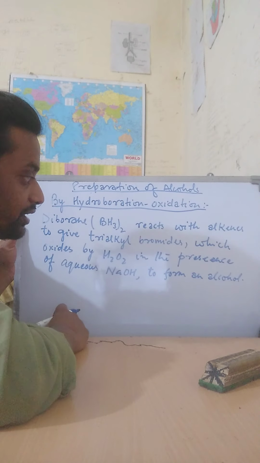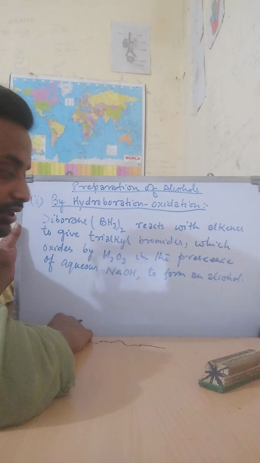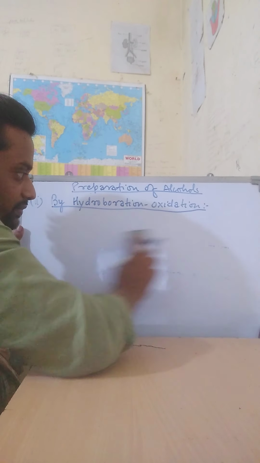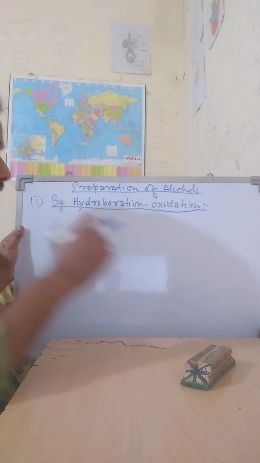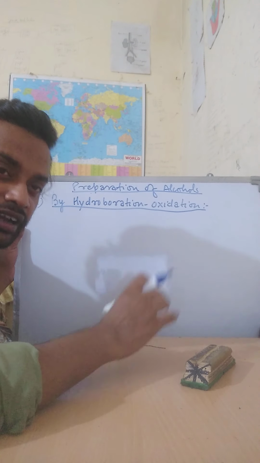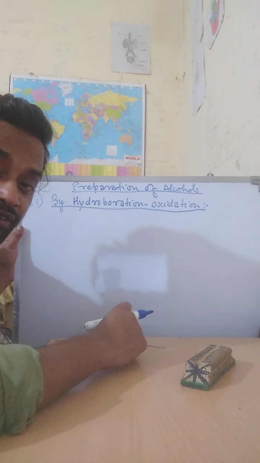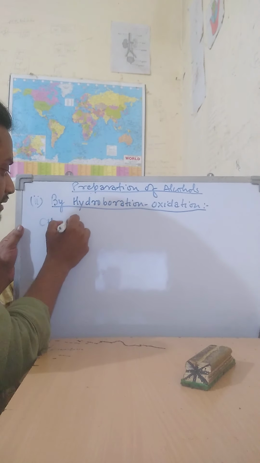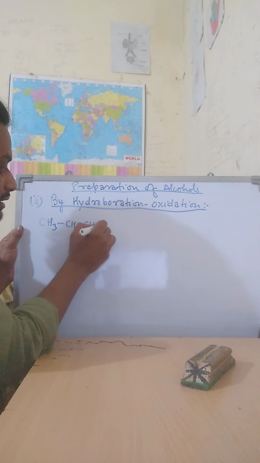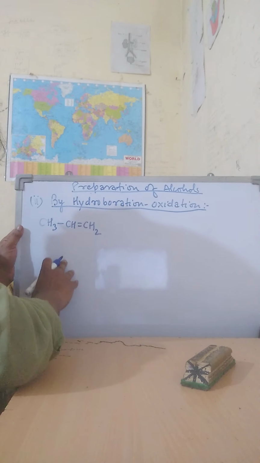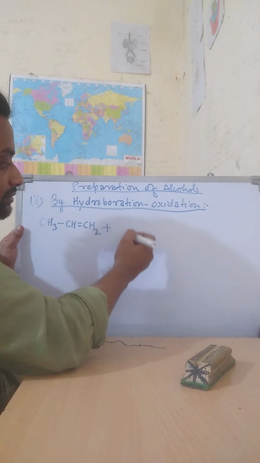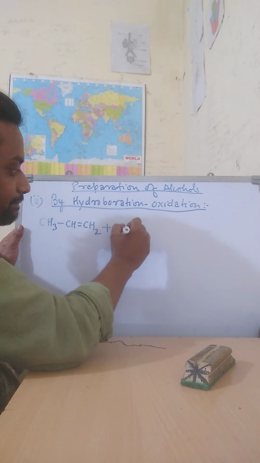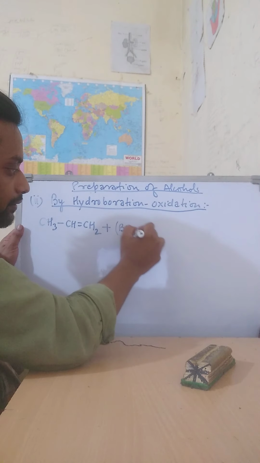So what will be the reaction? We are taking an example. Say we can take propene. This is CH3CH=CH2, and propene reacts with diborane, (BH3)2.